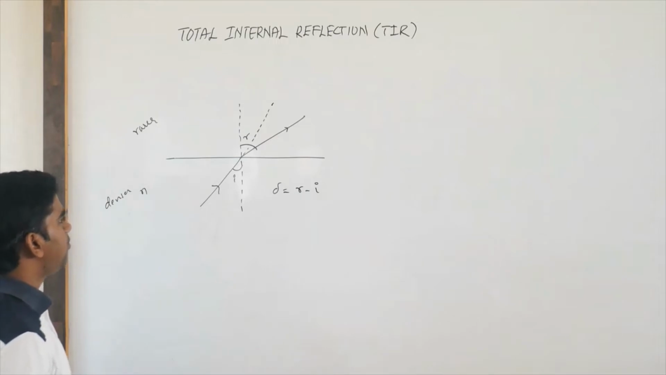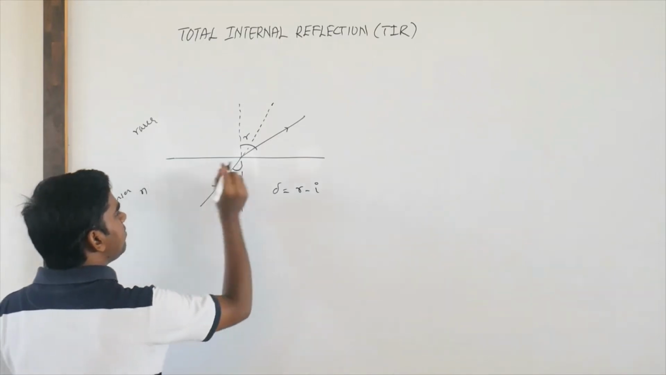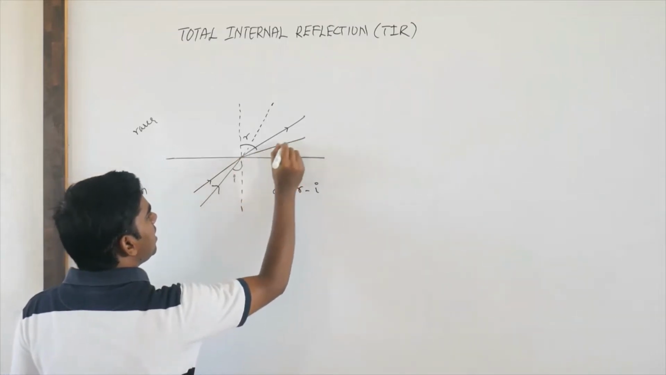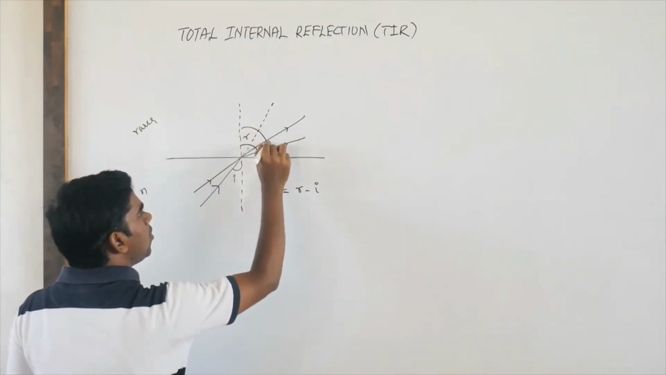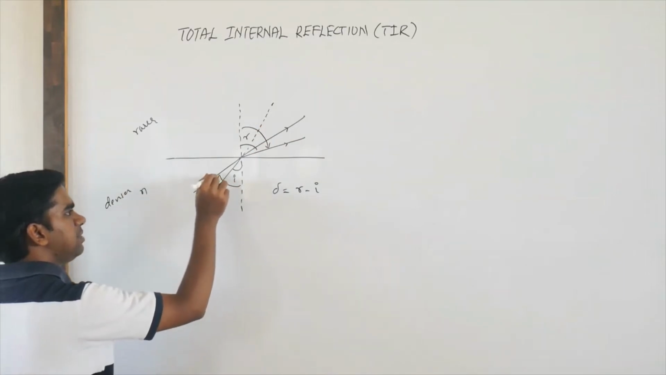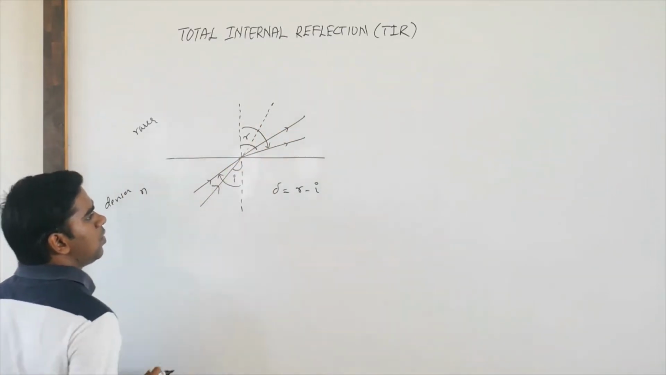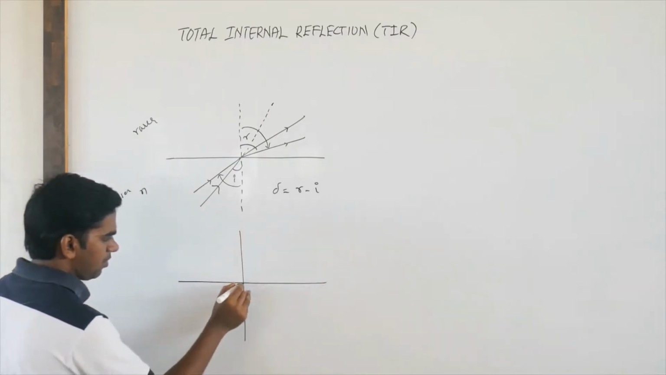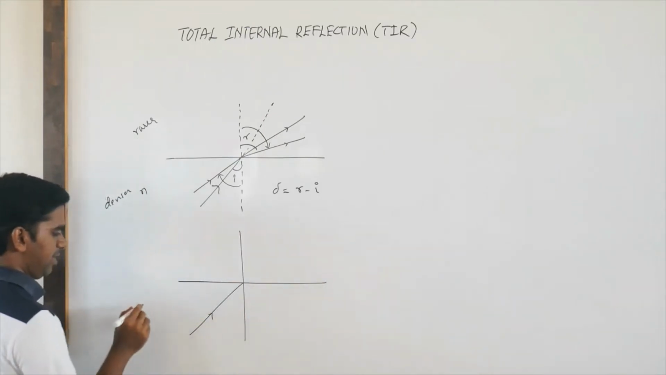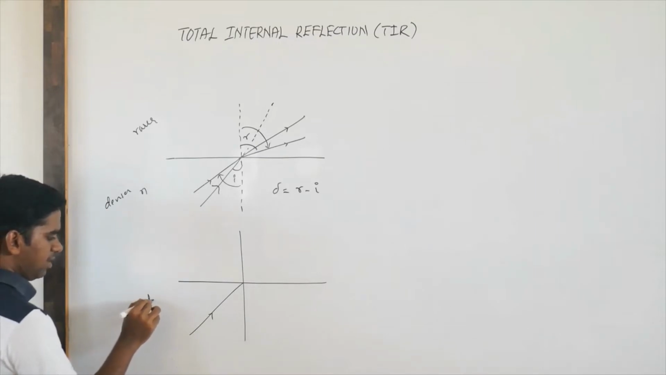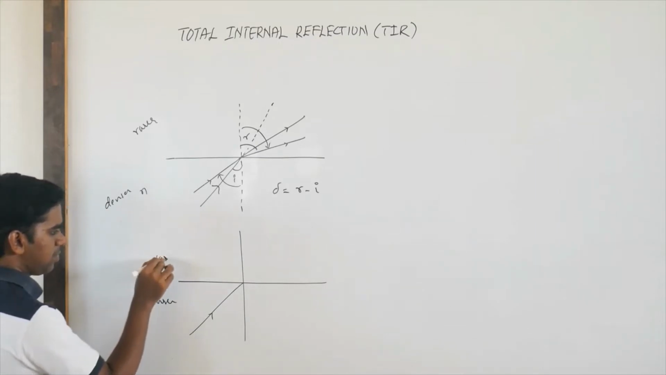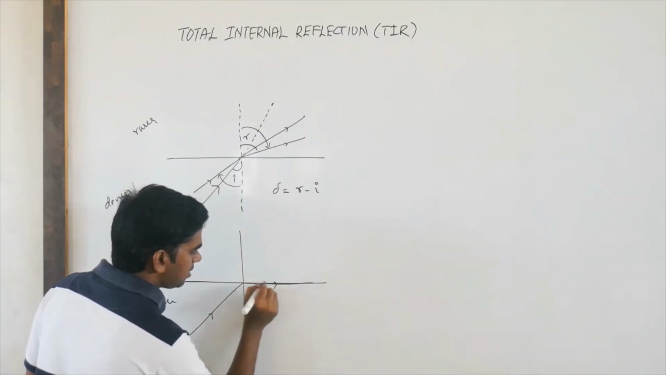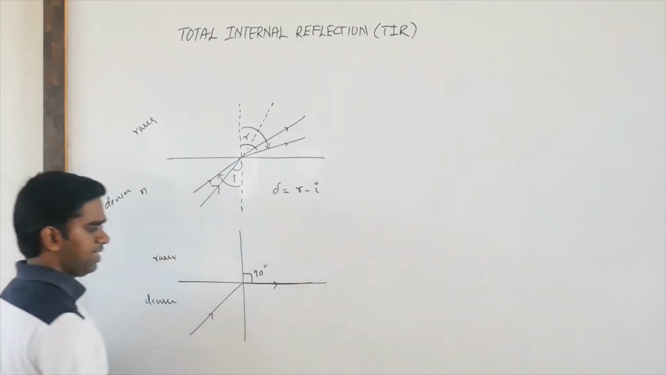But if you go on increasing the angle of incidence, what will happen? The angle of refraction also goes on increasing. As you increase the angle of incidence, the angle of refraction goes on increasing. But for a particular angle in the denser medium, with this being the rarer medium, the angle of refraction will become 90 degrees.